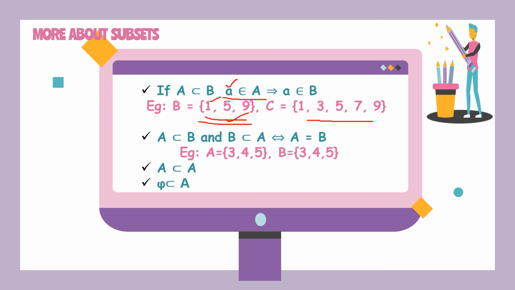Now the second condition is, if A is a subset of B and B is a subset of A, then both the sets will be equal. For example, if all elements of A are there in B, as well as all elements of B are there in A, obviously we end up with equal sets. And as I told you earlier, for any set, that set itself will be a subset, and also the null set will be a subset. Got it, children? So these are the few things you need to remember.